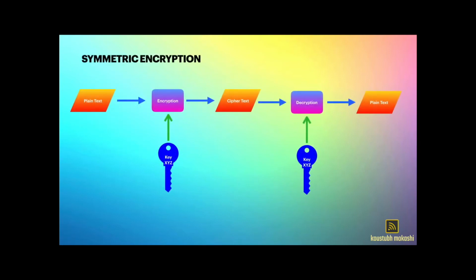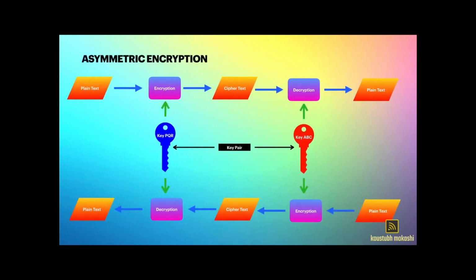Here is a diagram of symmetric encryption where we use key XYZ to convert plain text to ciphertext and the same key again to convert ciphertext back to plain text. So here our encryption key is the same as the decryption key. That's why we call it symmetric encryption.